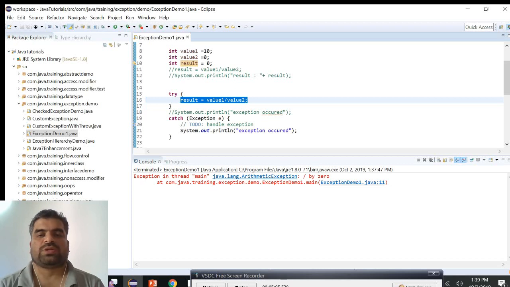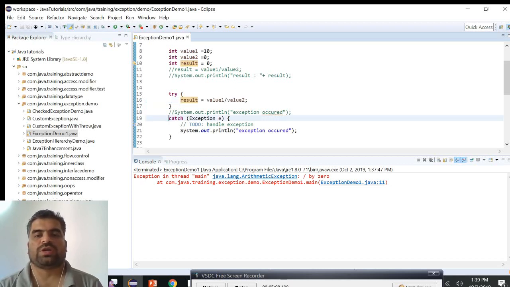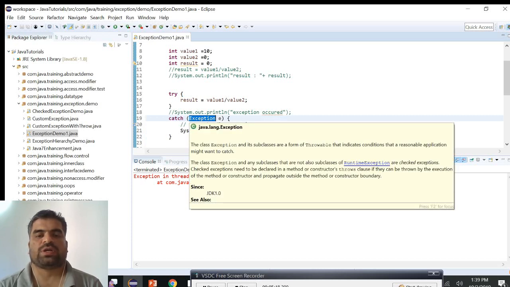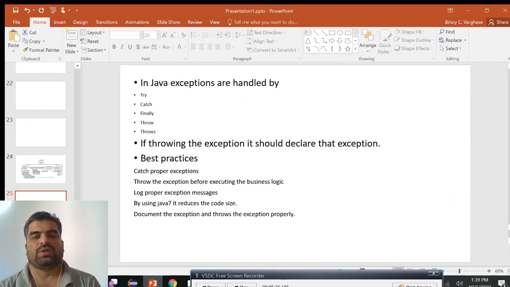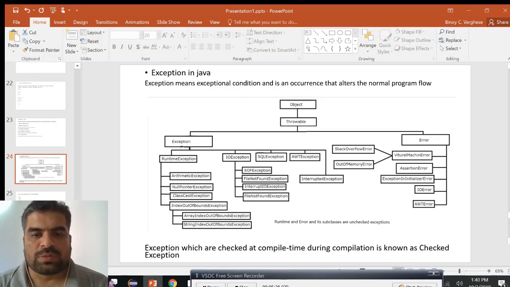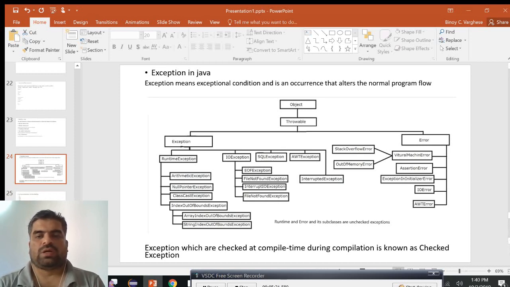We already know this is going to be an arithmetic exception, but we need to say what kind of exception the catch is going to handle. In the catch block, the syntax is like this: catch, and whatever the exception is. Here I generalize the exception. This is java.lang.Exception. We already know that every exception is a subclass of Exception, and again, this Exception class itself is a subclass of Throwable. All others are under the Exception class.